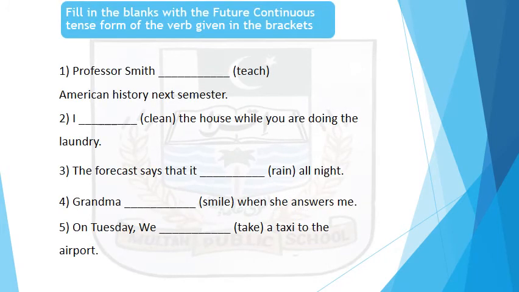Dear students, here is an activity for you related to future continuous tense. The question is: fill in the blanks with the future continuous tense form of the verb given in the brackets. See sentence number 1. Professor Smith dash teach American history next semester. I am going to do one for you. Professor Smith will be teaching American history next semester. Do the remaining in the same way.